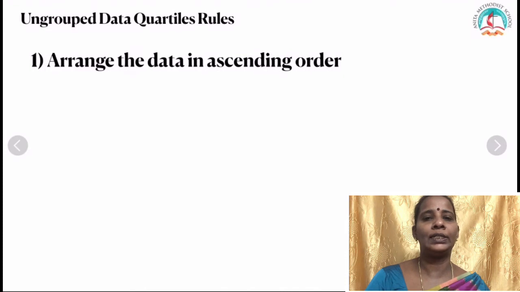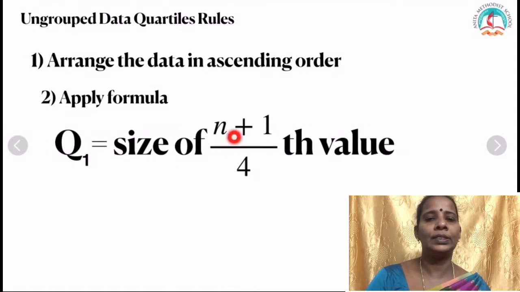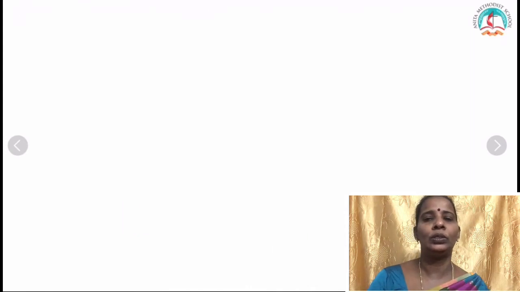Now, ungrouped data quartile rules. First you arrange the data in ascending order. After arranging it in ascending order, you apply the formula. The formula for quartiles is Q1 is the size of (n plus 1) by 4th value, where n is the number of observations given in the question. For Q2 it is 2 times (n plus 1) by 4. 4 is the denominator and the numerator is whatever the number is: Q2 means 2 times, Q3 means 3 times. For quartiles you are asked to evaluate only Q1, Q2 and Q3.